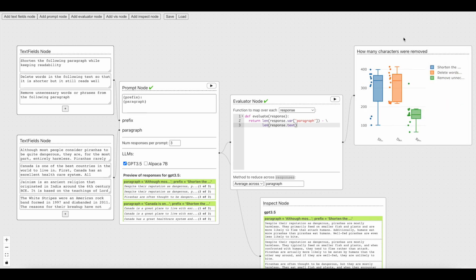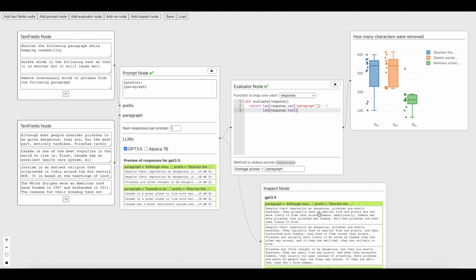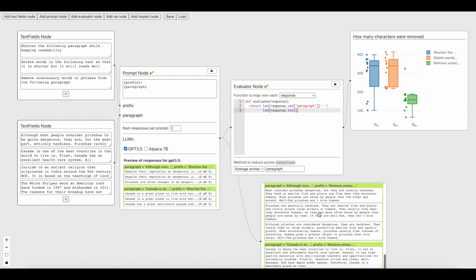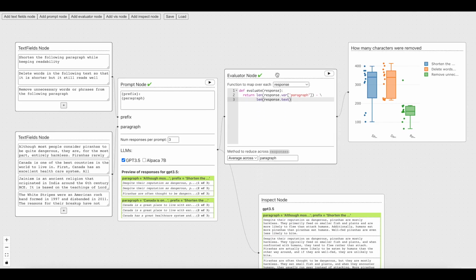So this is a way of exploring prompts very, very quickly in a way which is more than just reading individual lines of text. And I hope in the future to support other evaluator nodes and splitter nodes and other node types to make the prompt engineering task a lot quicker, so that people don't have to write their custom Python functions to do this. However, I will say right now it's very powerful to write these custom Python functions because we sometimes don't know what kinds of evaluations we want to perform. And so this gives you the maximum flexibility.